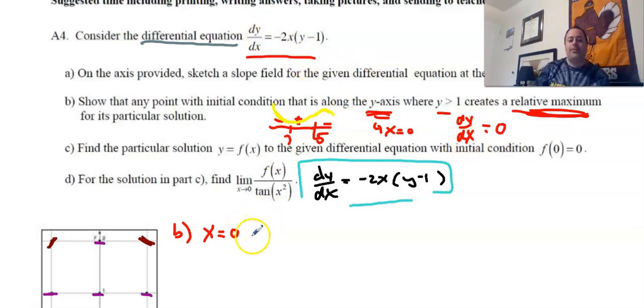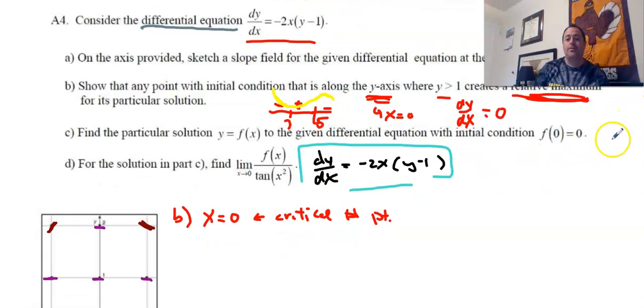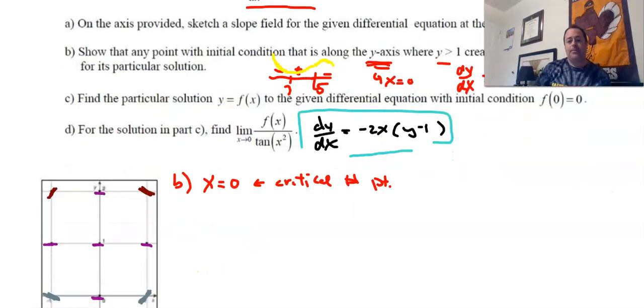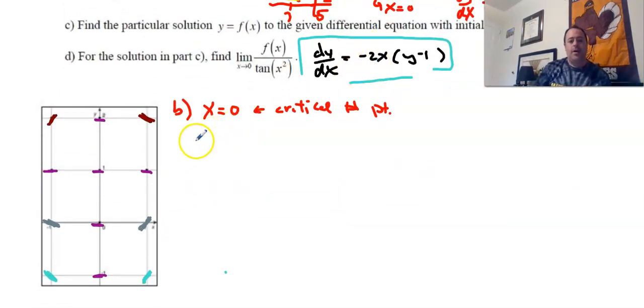So if we know this, we know that x equals 0 is a critical number or a critical point, right? Because remember, when your derivative is 0, you have a max or a min, either a valley or a peak. So what we can do is find the second derivative. Now this is where we have to use implicit differentiation. And this is why these FRQs are awesome, because we did a slope field in A, and we're going to do implicit differentiation in part B. So I wrote the derivative right here for us. Let's find the second derivative, and then I'll explain to you guys why I'm finding it in a minute. So remember, we have to again use the product rule for this.